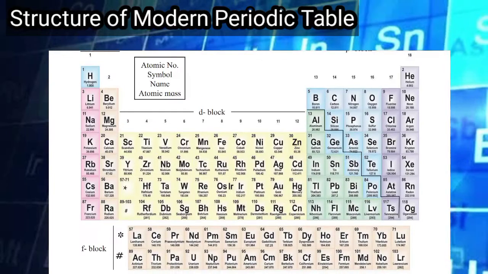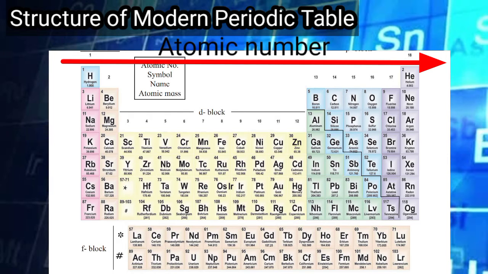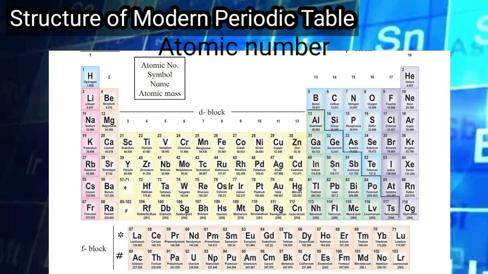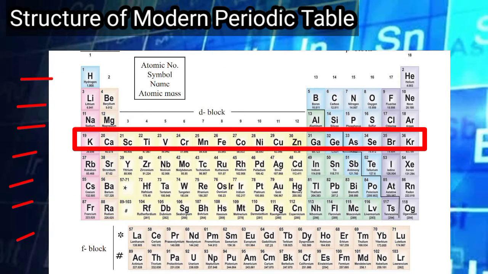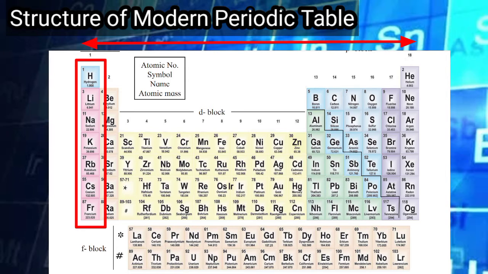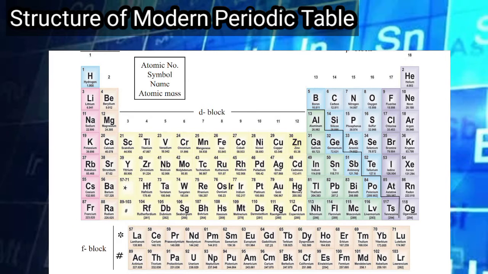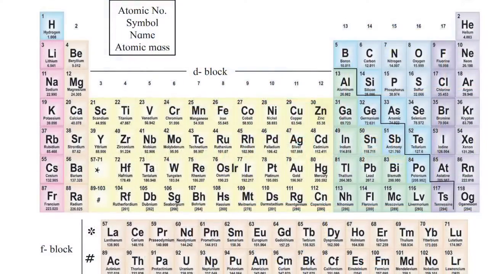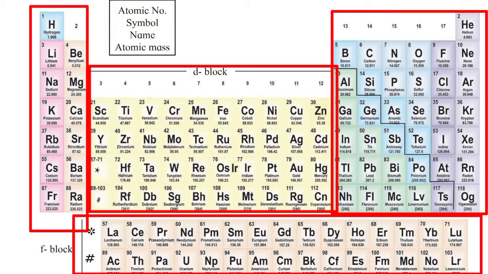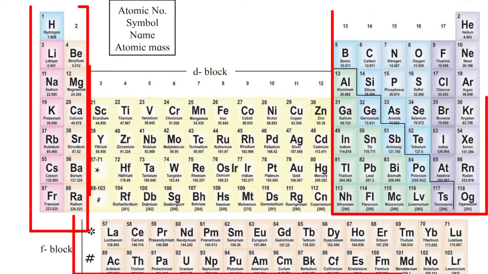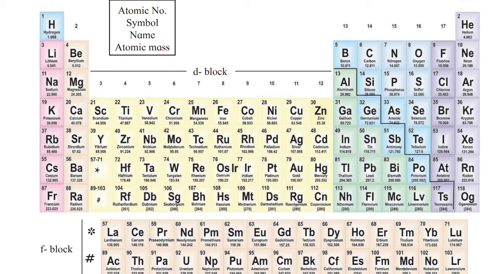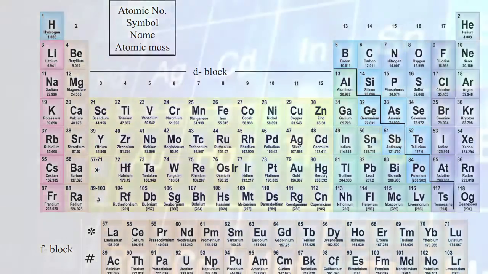Structure of modern periodic table. In the modern periodic table, the elements are arranged in the order of their increasing atomic number. In the modern periodic table there are 7 horizontal rows called periods and 18 vertical columns, 1 to 18, called groups. The arrangement of the periods and groups results in the formation of boxes. The 4 blocks are S, P, D, and F. Elements in each block are color-coded in the background graphics, the periodic tables, and the element pages themselves.